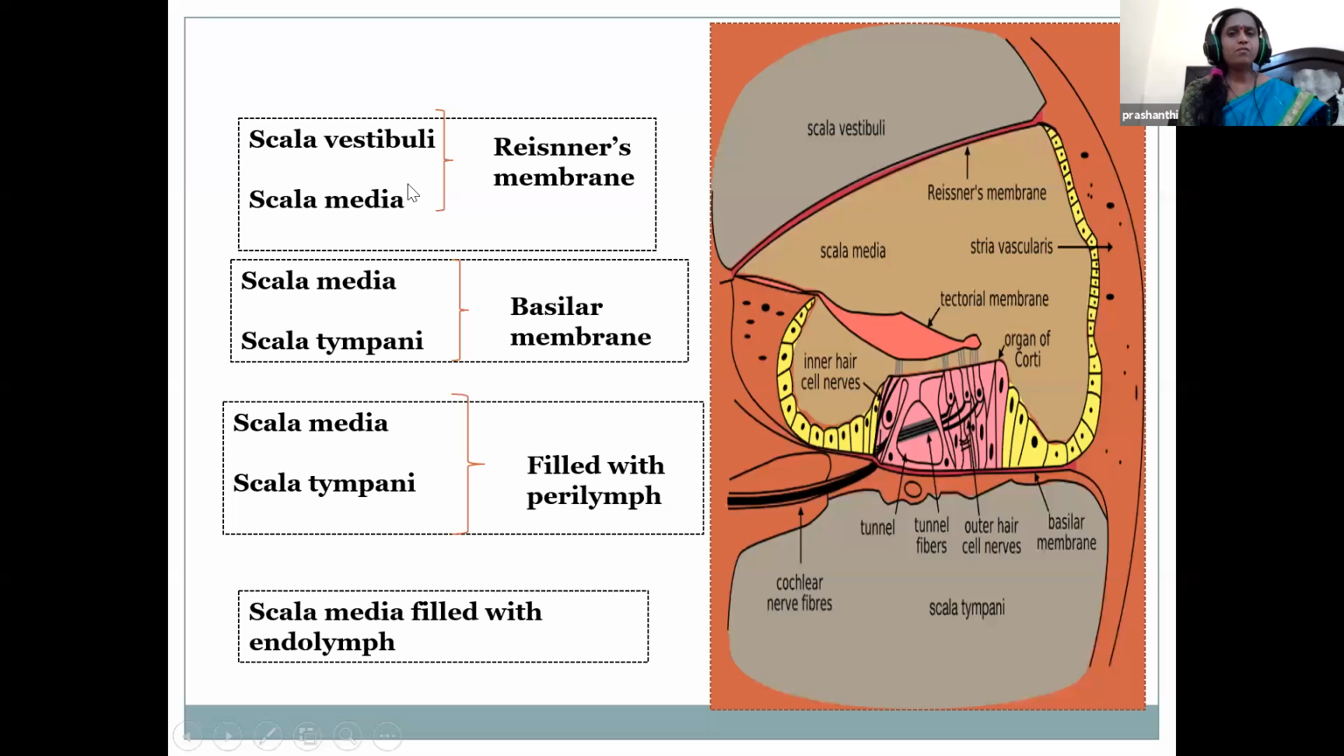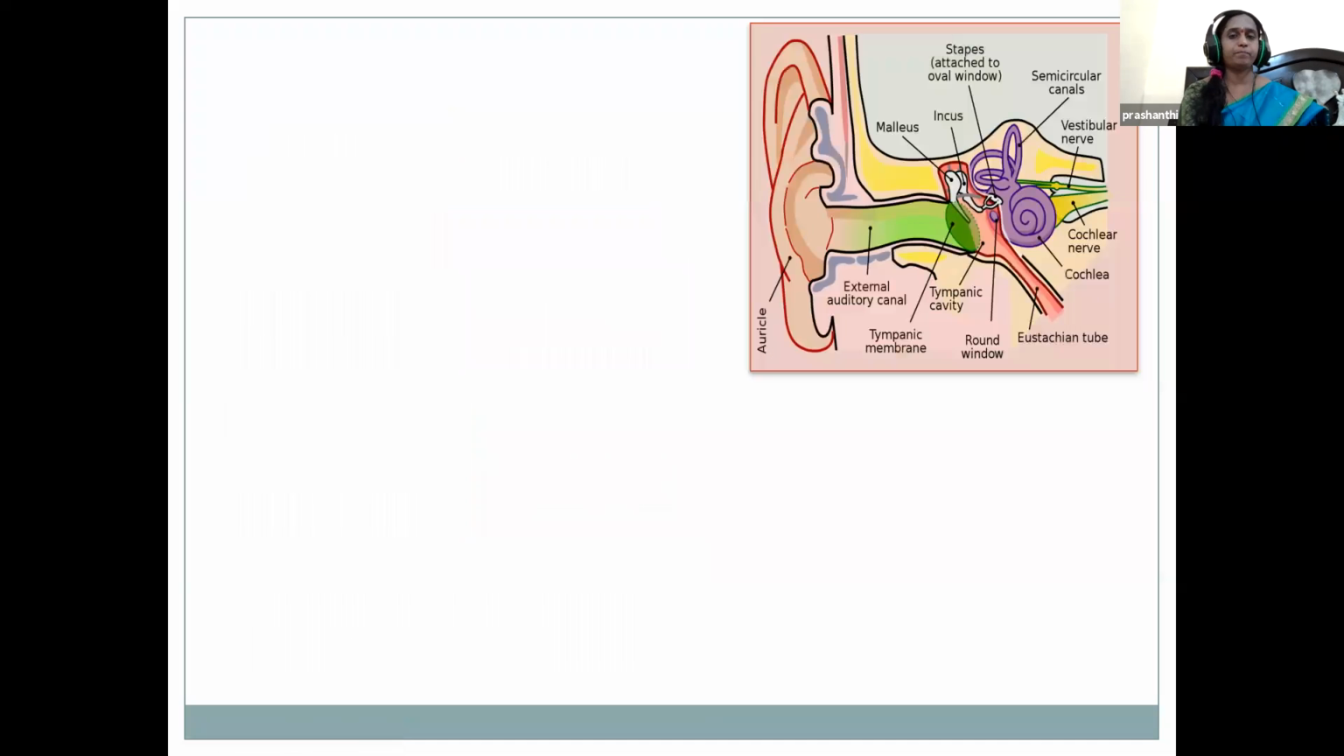The scala vestibuli and the scala media are separated by a membrane called Reissner's membrane. This is very important, children. Scala media and the scala tympani are separated by the basilar membrane. The scala vestibuli and the scala tympani are filled with perilymph, and the scala media, in addition, is also filled with endolymph.